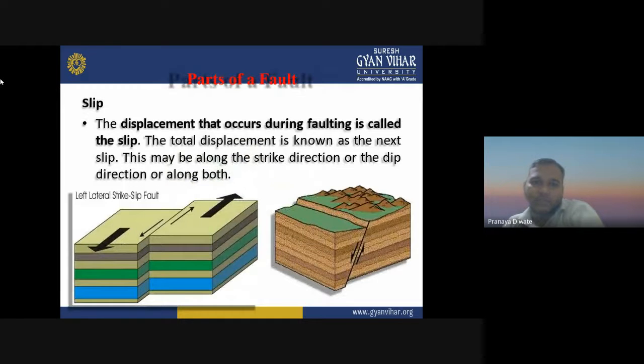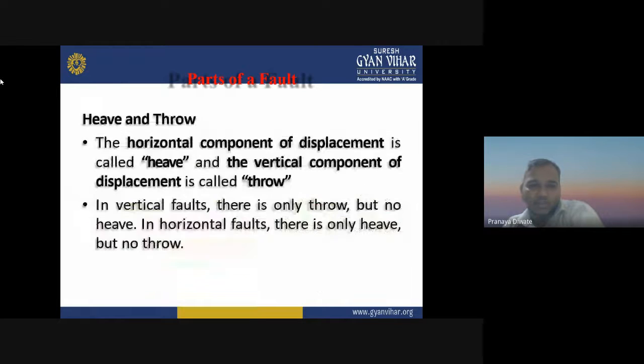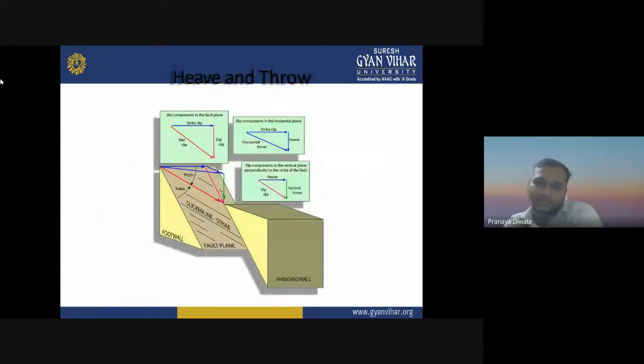What are the different parts of the fault? The displacement that occurs during the faulting is called the slip. The total displacement is known as the net slip. This may be along the strike direction, the dip direction, or both. The horizontal component of displacement is called the heave, and the vertical component of displacement is called the throw. In a vertical fault, there is only throw but no heave. In a horizontal fault, there is only heave but no throw.